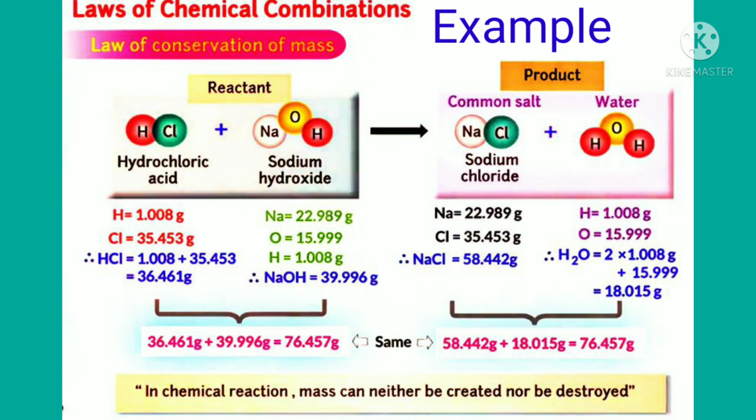So, we calculate the reactants' total weight: 36.46 plus 39.99, so total 76.45 grams. And the product weight is also 76.45 grams. So in a chemical reaction, mass can neither be created nor destroyed.